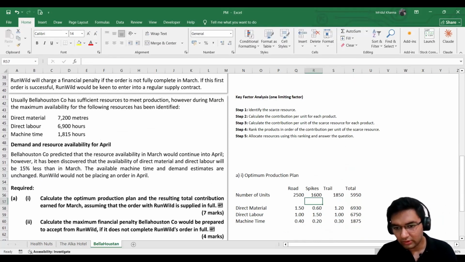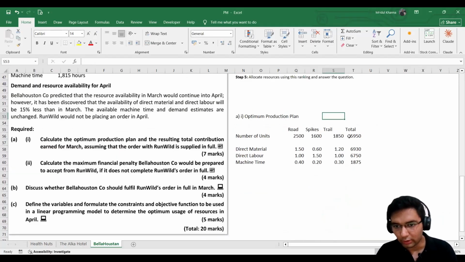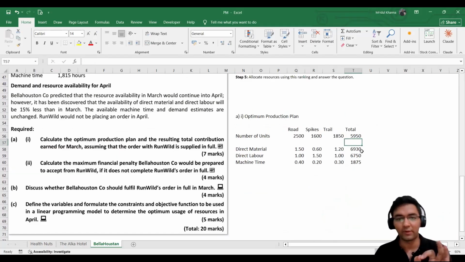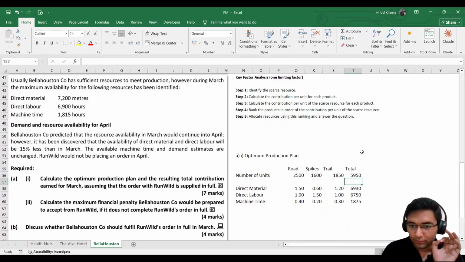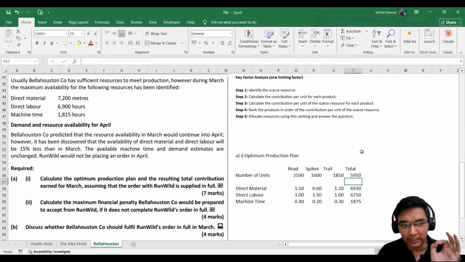All right. So here we have the total quantity. Now, since we have calculated what total quantity we require from each resource, we can compare it. And from what I can see, we have one limiting factor, which is the machine time.